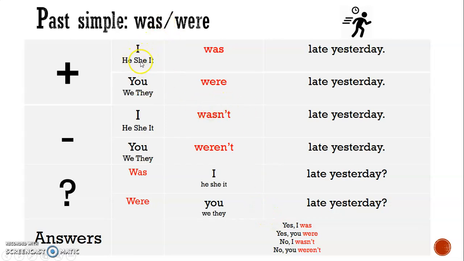Of course, we have other subjects. So we have he, she, it is also was. We and they is were. And the same in the others. So that's past simple, was, were.